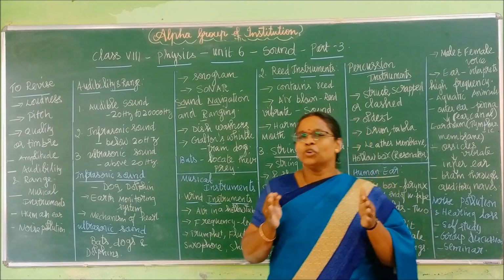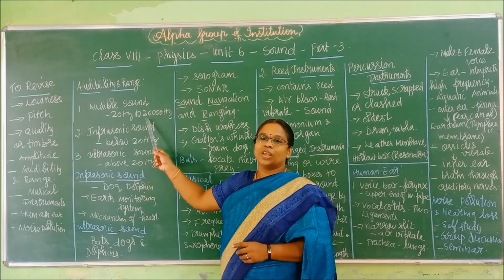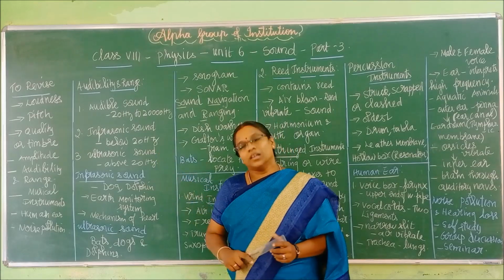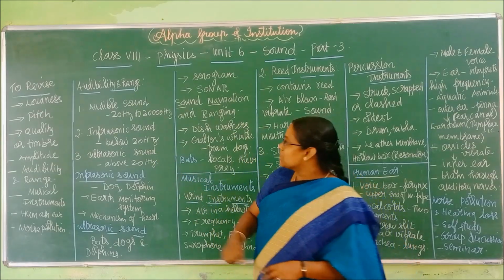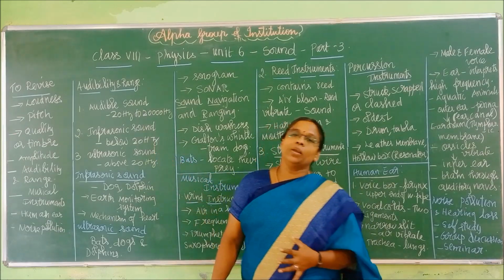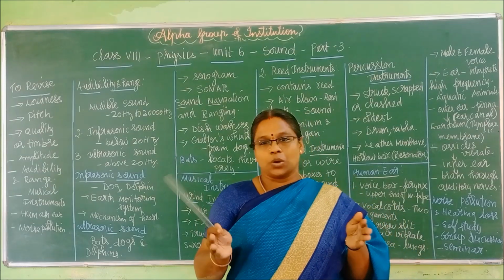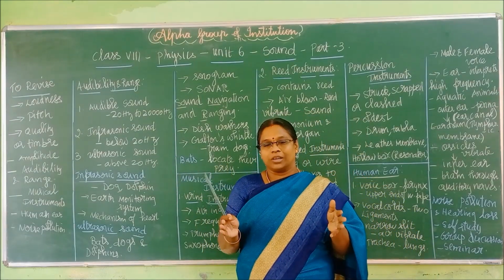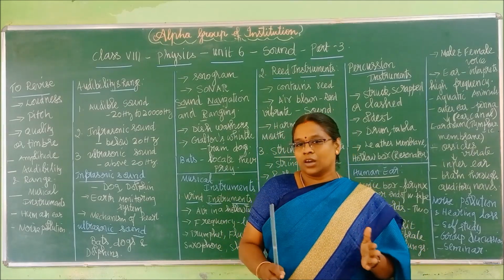So you have to know the frequency range. If sound has a frequency from 20 Hz to 20,000 Hz, that type of sound is called audible sound. We human beings can hear sound based on that frequency range only. We can hear the sound within this frequency limit. What is the frequency limit? 20 Hz to 20,000 Hz.